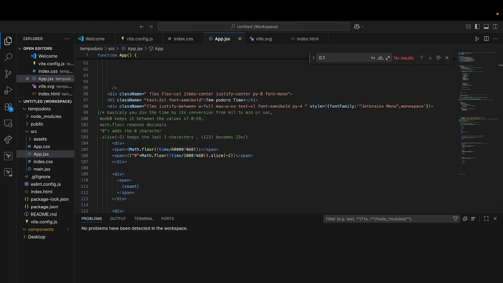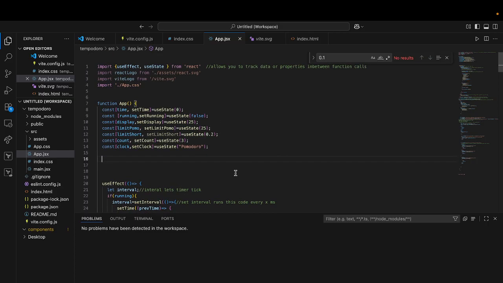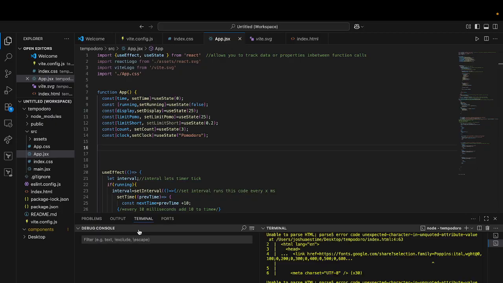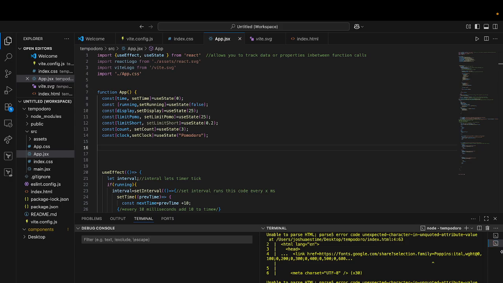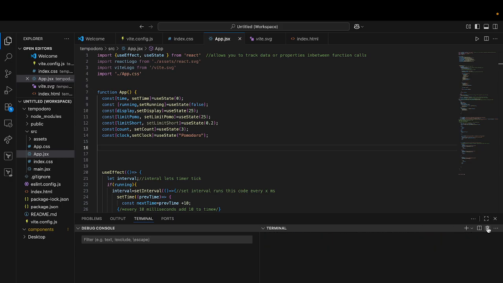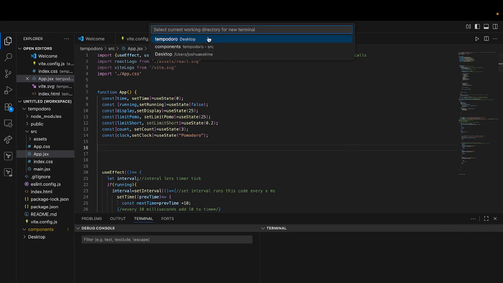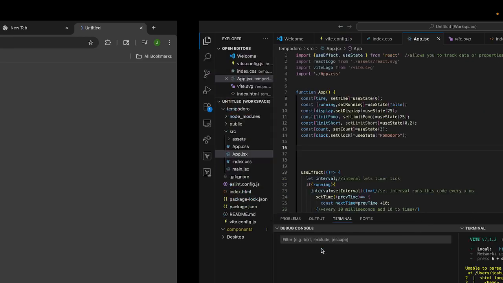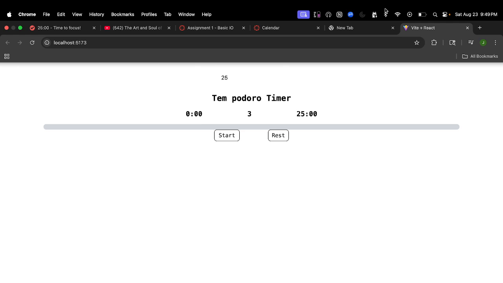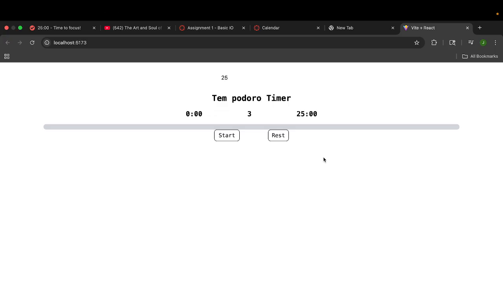So let me open up the code. So far, what I've done is I've set up, at least I was trying to set up. Let me actually deploy this real quick. Can I deploy here? No. I'm just gonna make a new terminal, because we ended it already. So make a new terminal. Tempodoro, npm run dev. So it's 49. So let's say to like 10:40. No, 10:20. I don't know what type of math I was just doing.